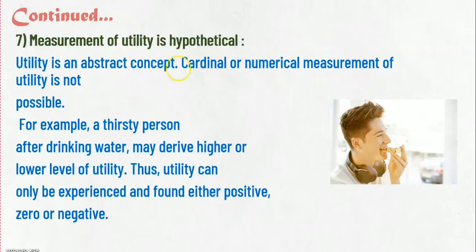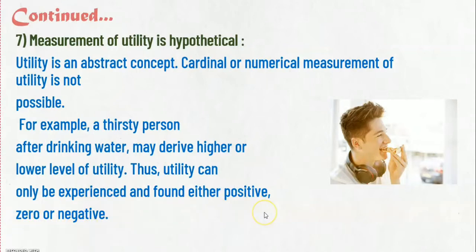Now see this example, for example, a thirsty person after drinking water may derive a higher or lower level of utility. That means a person can express that yes, he is satisfied after drinking a glass of water. Therefore, here utility can only be experienced and found either positive, zero or negative.